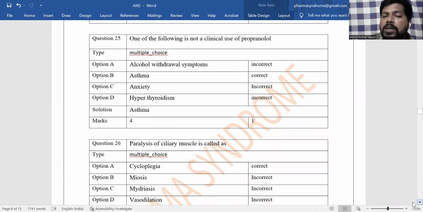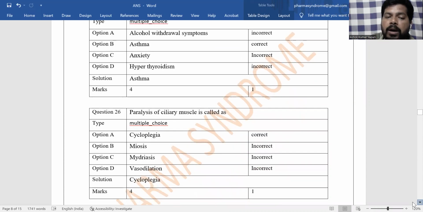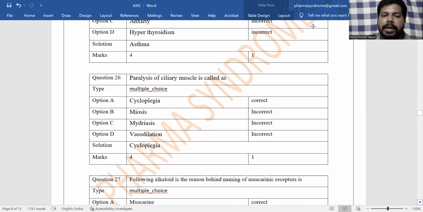Propranolol should not be used in asthma. And next, paralysis of ciliary muscle. Next MCQ. Paralysis of ciliary muscle is not called miosis, constriction of the pupil of the eye, not mydriasis, dilation of the pupil of the eye, and not vasodilation. Paralysis of ciliary muscle is known as cycloplegia. The answer is cycloplegia.